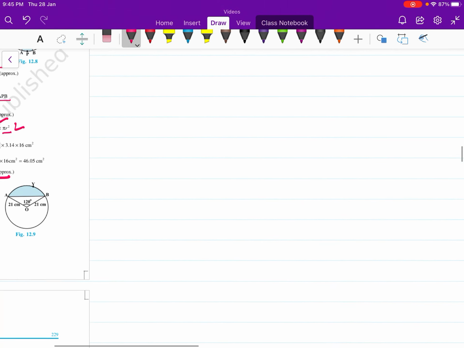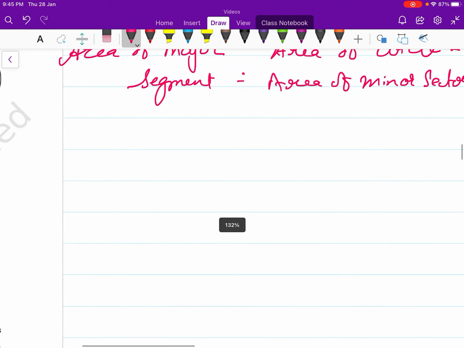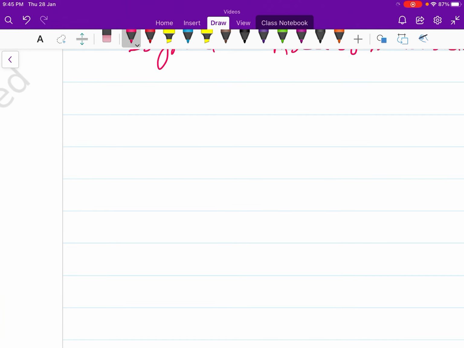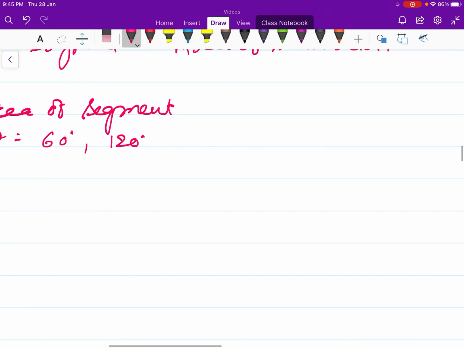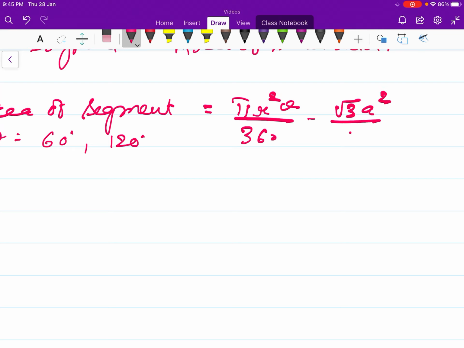Now there is one shortcut trick or formula for this as well. For area of segment, when theta is equal to 60 degrees or theta is equal to 120 degrees, you can apply the formula pi r square theta upon 360 minus root 3 a square by 4, where a will be equal to r.